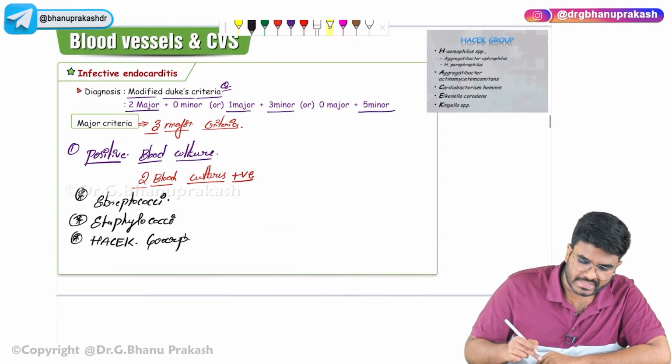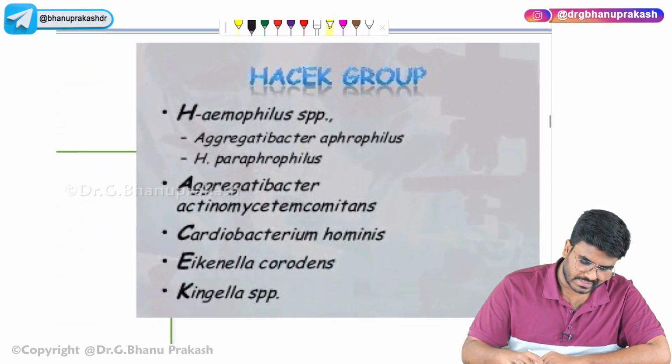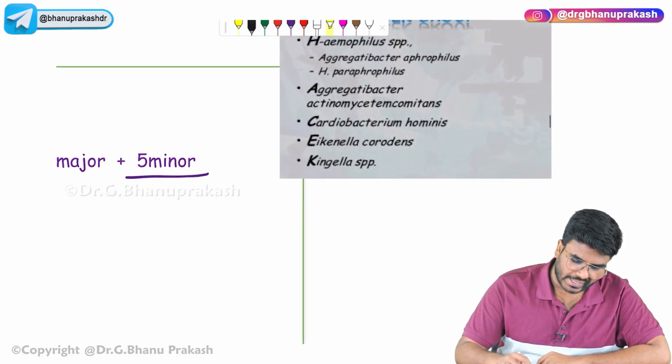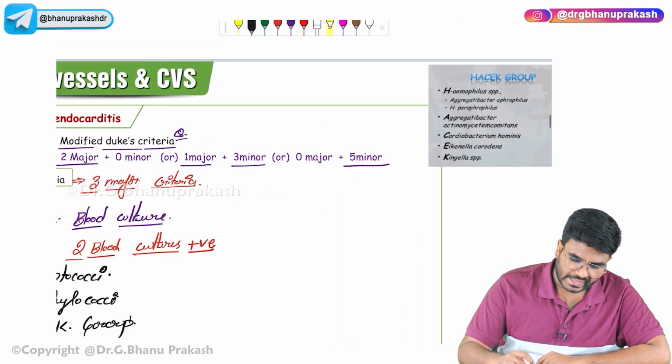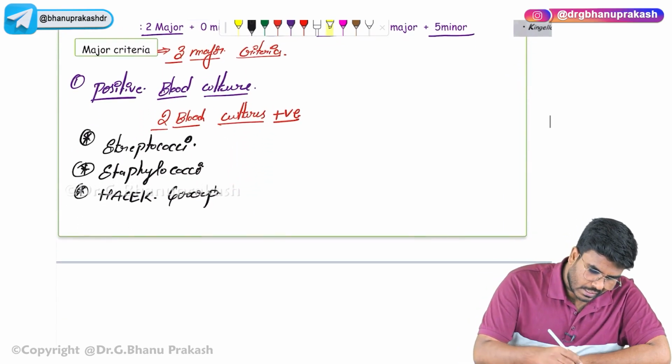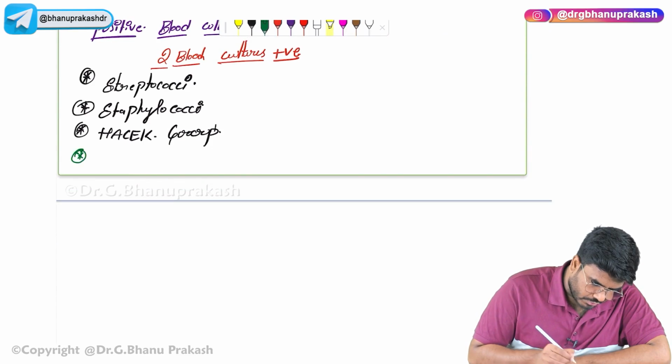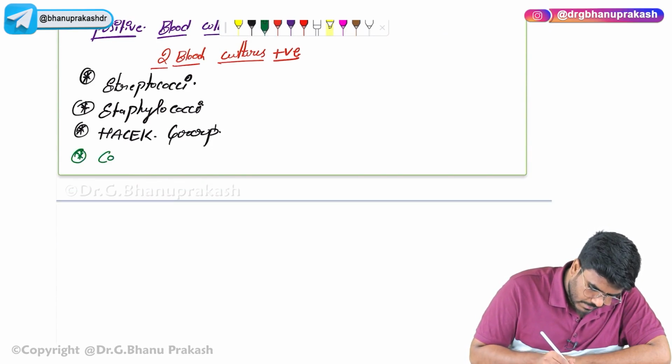What are the HACEK group? Here I have given you: Haemophilus species, Aggregatibacter, Cardiobacterium, Eikenella and Kingella species. These are the HACEK group of organisms. Or one special thing which I want you to know is Coxiella burnetii.